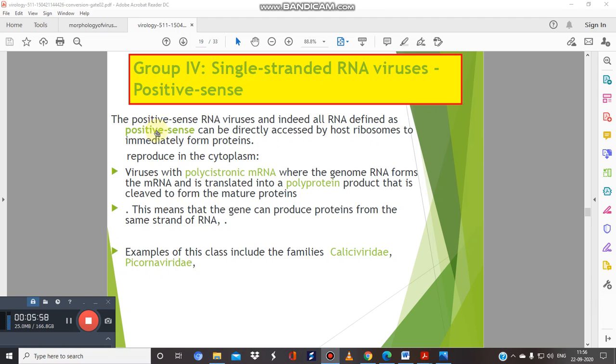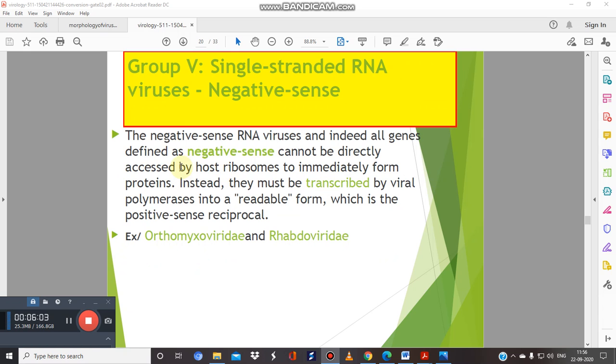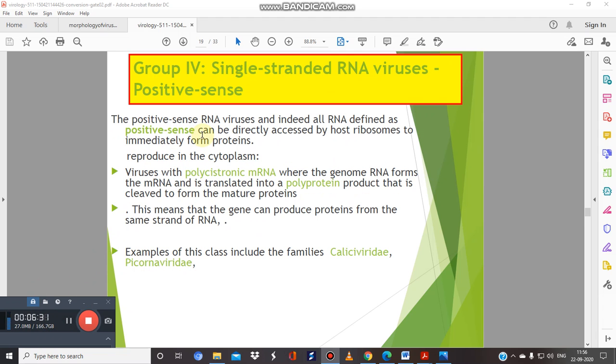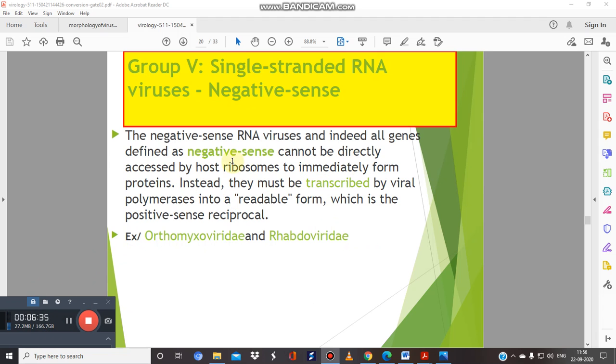Whereas negative sense RNA viruses cannot be directly accessed by the host ribosome to immediately form protein. They must be transcribed by the viral polymerase into a readable form and then it can be sensed. I hope this is clear. Positive sense means they are directly sensed by the host ribosome, whereas negative sense they are not directly accessed by the host ribosome.